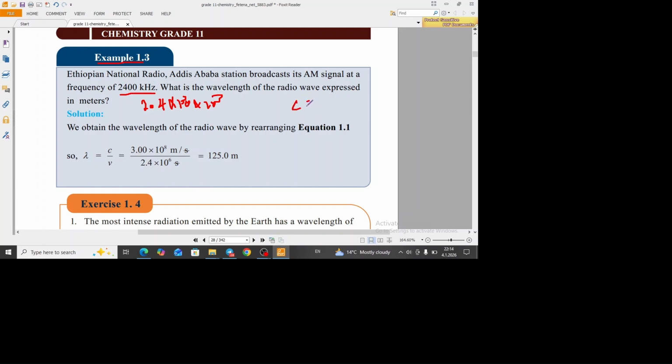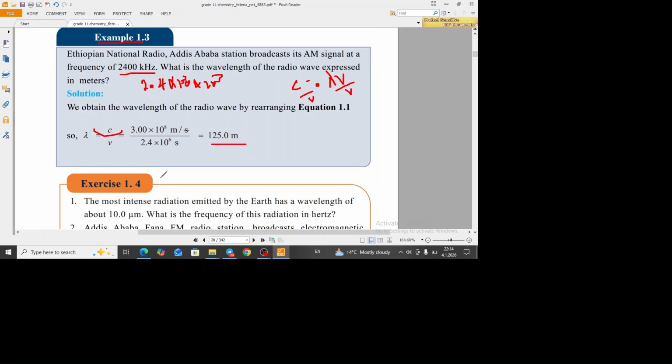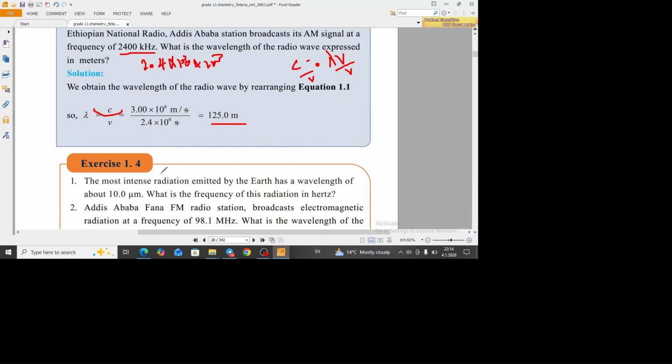C is equivalent with lambda times v. so lambda ለማግኘት ምንድነው የምንለው over v. so lambda is equivalent with speed of light over frequency ነው የሚሆነው ማለት ነው። so finally 125 ሜትር ይሆናል።